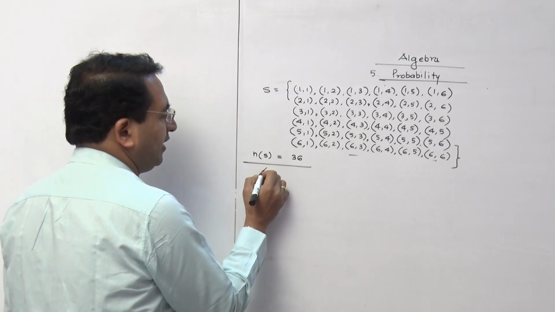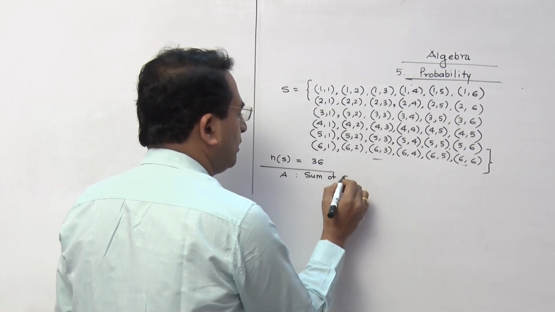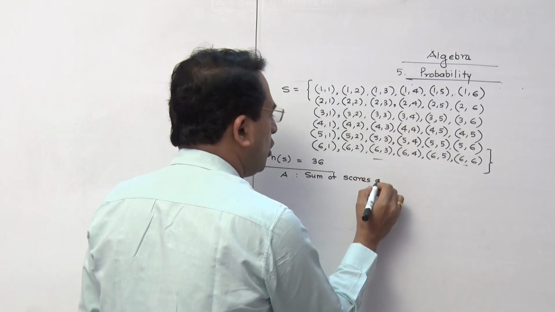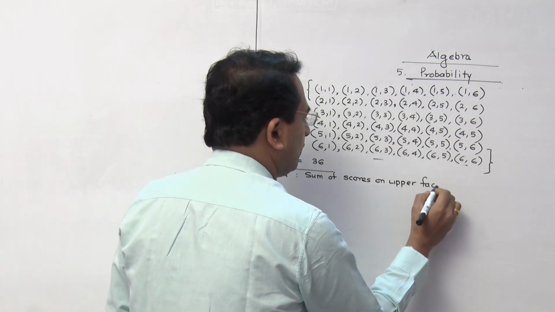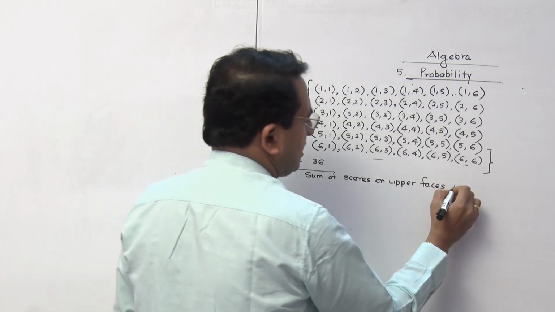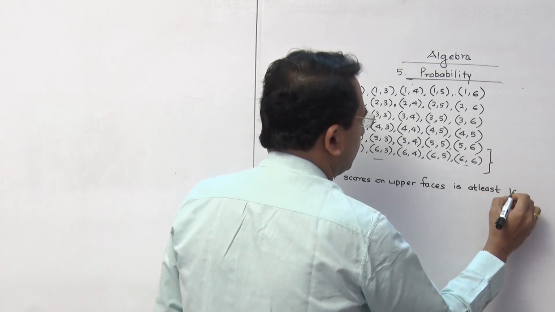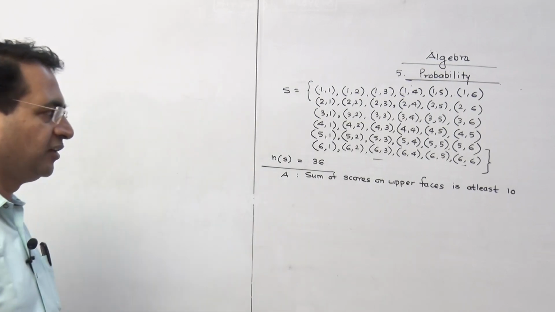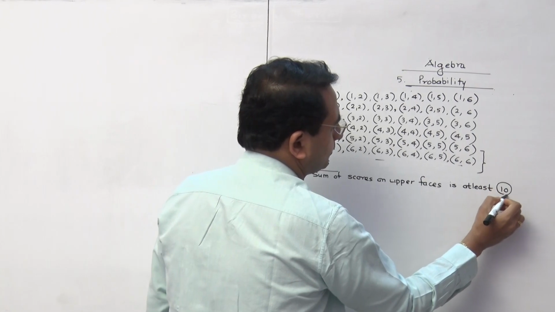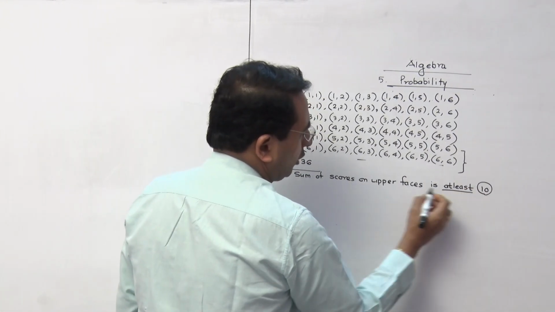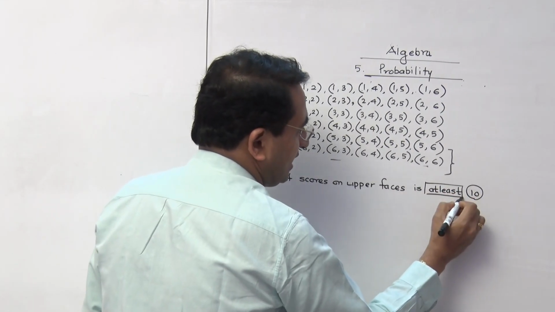I am writing that event A here, that is, sum of the scores on the upper faces is at least 10. Remember this one, they have not given sum of the scores on the upper faces is 10. They have used the words 'at least'.